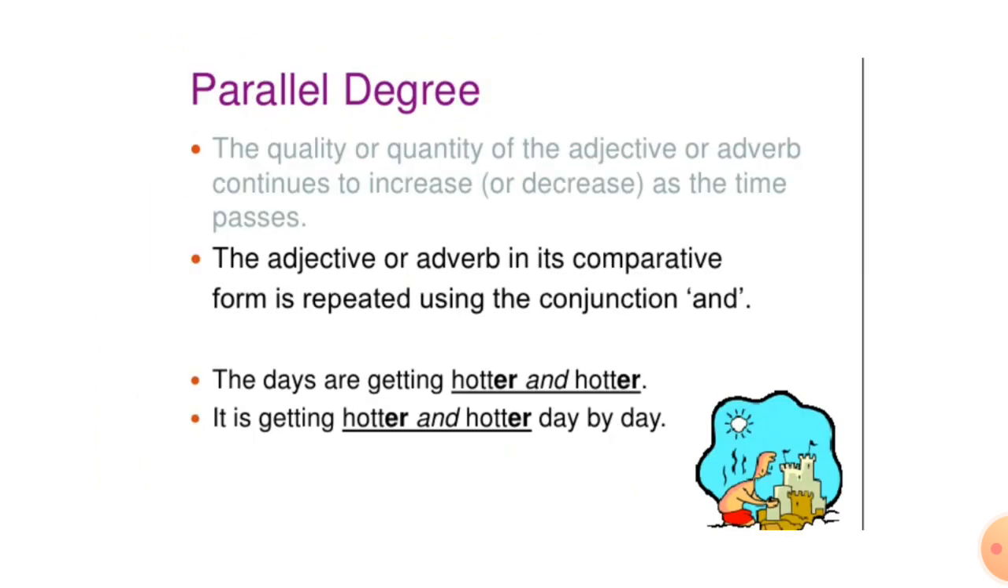Now we will see what is a parallel degree of comparative degree. The quality or quantity of the adjective or adverb continues to increase or decrease as time passes. The adjective or adverb in its comparative form is repeated using the conjunction "and." For example, the days are getting hotter and hotter. It is getting hotter and hotter day by day. These are examples of parallel degree of comparative degree.